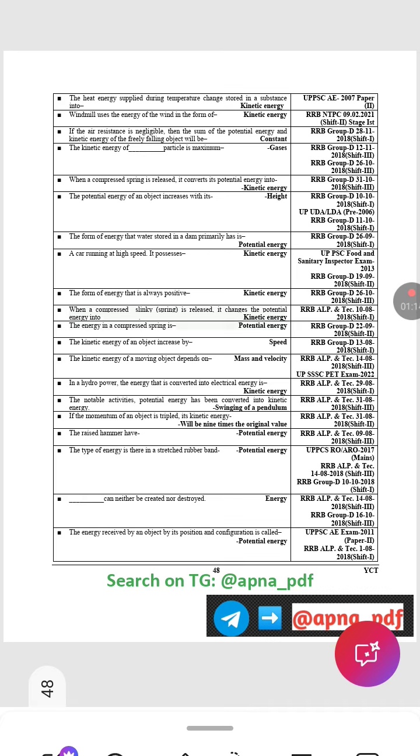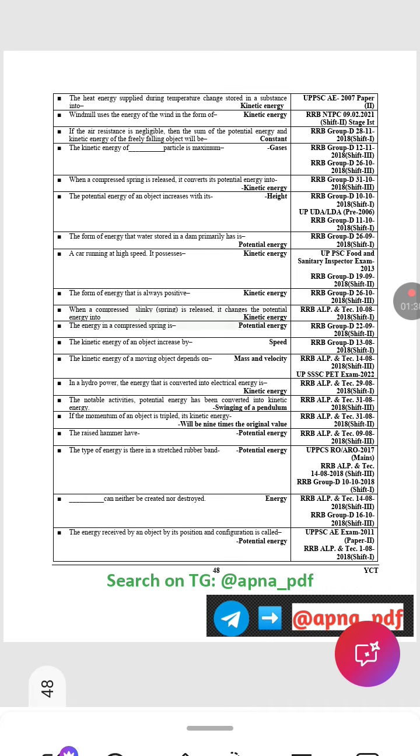In hydropower, the energy that is converted into electrical energy is called kinetic energy. A notable activity where potential energy is converted into kinetic energy is the swinging of a pendulum. If the momentum of an object is tripled, the kinetic energy will be 9 times the original value. The raised hammer has potential energy.